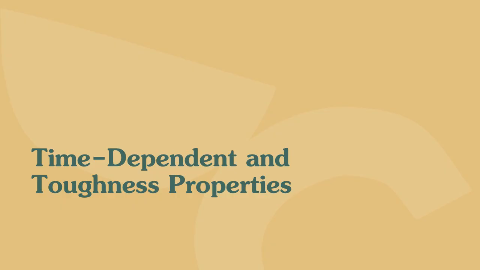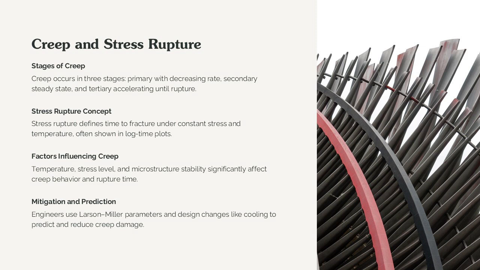Now, let's discuss properties that change over time, like creep and stress rupture, and toughness, which measures energy absorption before fracture. Creep is the time-dependent deformation of materials under constant stress and temperature, critical in high-temperature applications like turbines and boilers. It occurs in three stages: primary, decelerating rate; secondary, steady rate; and tertiary, accelerating rate leading to rupture. Stress rupture refers to the time to fracture under constant stress and temperature, often represented on log time plots.